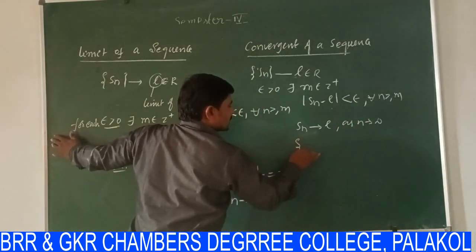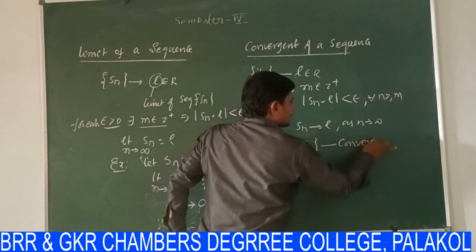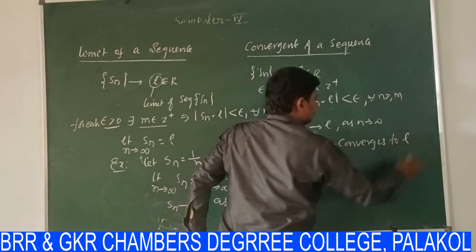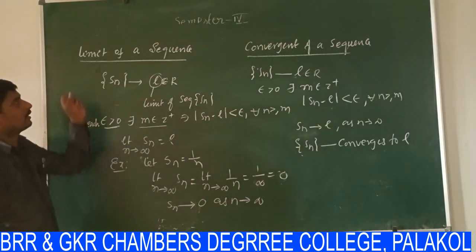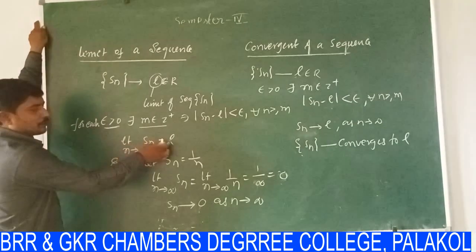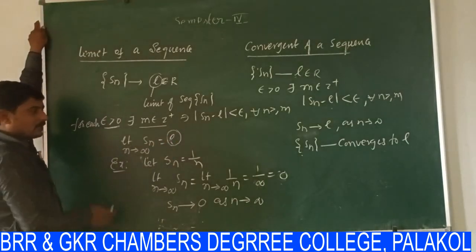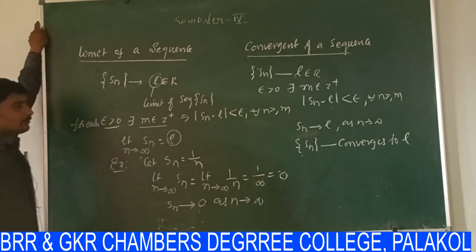And in this case, we say that Sn converges to L. That is the definition of convergence of a sequence. Both are the same. L is the limit of the sequence. For example, limit n tends to infinity Sn is equal to L. L is called the limit of the sequence. If this relation holds, we say that Sn converges to L as n tends to infinity.